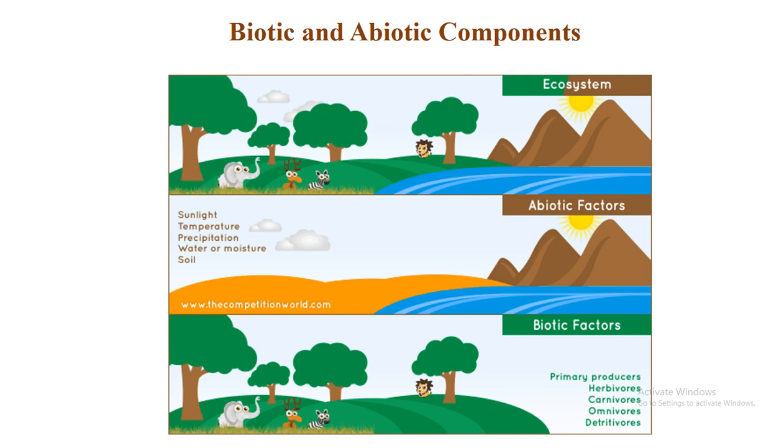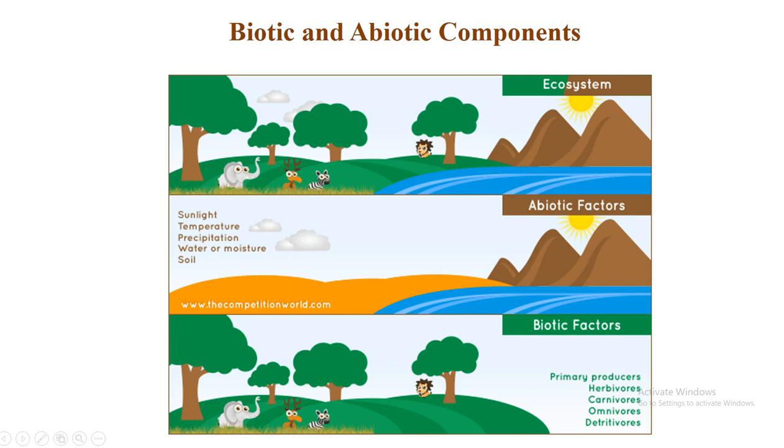Then come the omnivores. Omnivores are the animals that feed upon both plants as well as meat. That means they will feed upon plants as well as other animals. And then the last group of biotic factors are detritivores. Detritivores are heterotrophs that obtain nutrients by consuming detritus. What do we mean by detritus? These are dead organic matter. Now these are considered to be biotic factors.